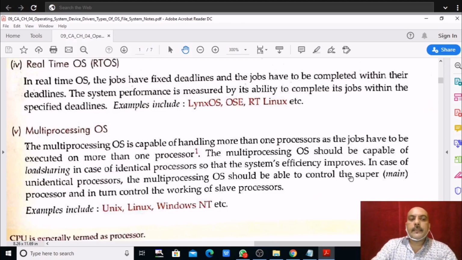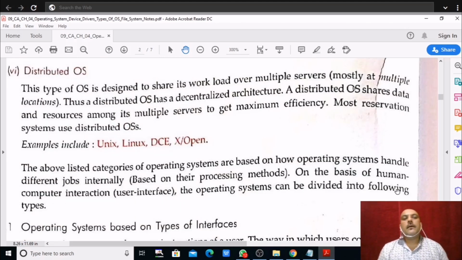So that is multi-processing. Then the last one is the distributed OS, an operating system which is distributed all over the world, right? That is distributed OS. Why distributed? Because the main definition of a distributed OS is that it is an OS which shares its load with multiple servers.